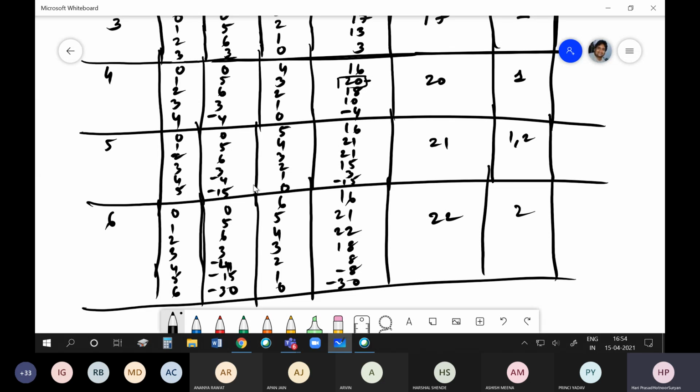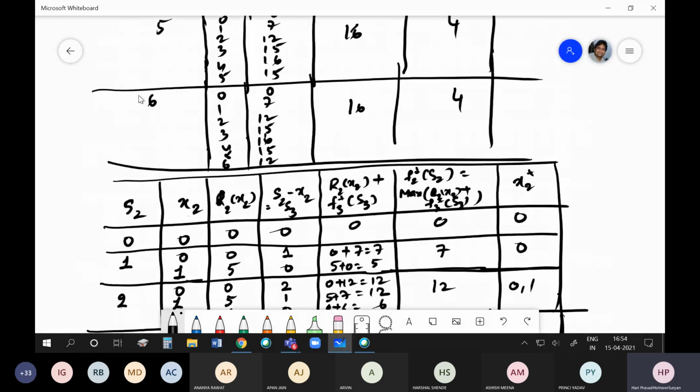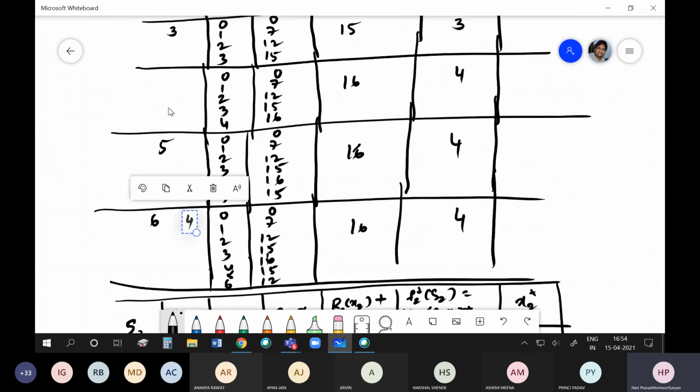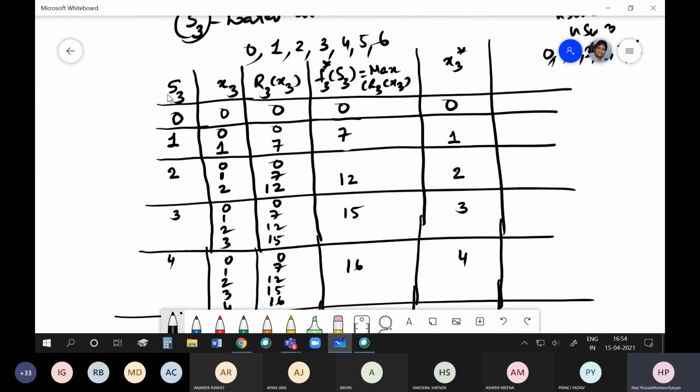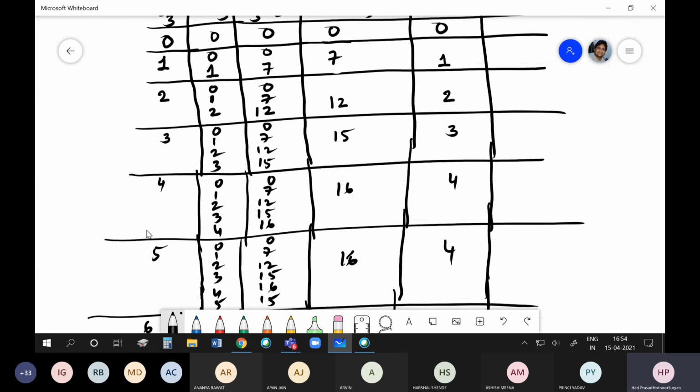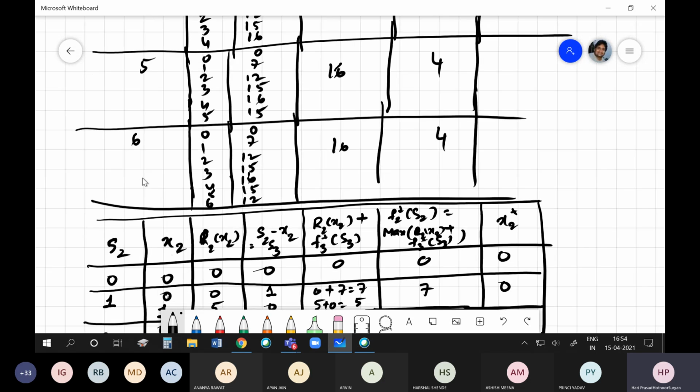Okay. So if you see here, what we have done is the first table is for S3. That means the water available for only the user 3. Okay, so then we have got the optimal allocations. And here then we have done it for the second stage.